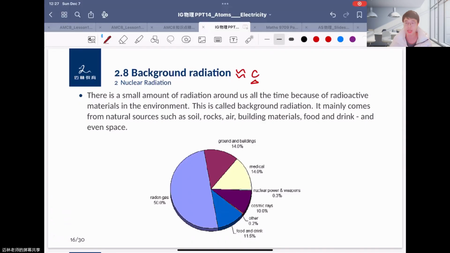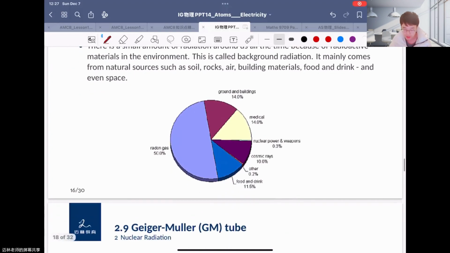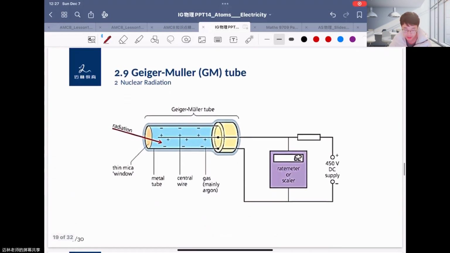That means there are many substances which have radiation, okay, that gives out the background radiation. So here there's also an apparatus to measure the radiation. This is called a GM tube. Okay, so for the GM tube, you can find how to detect this.